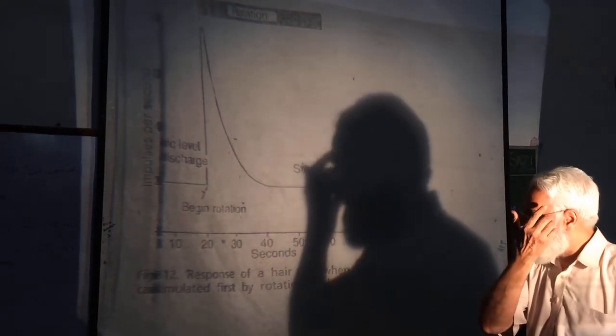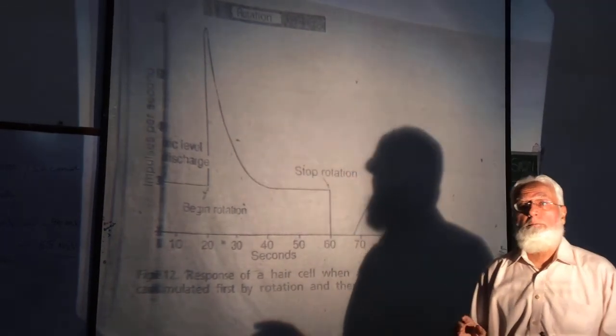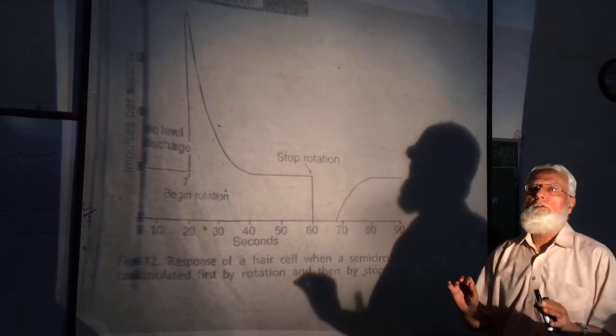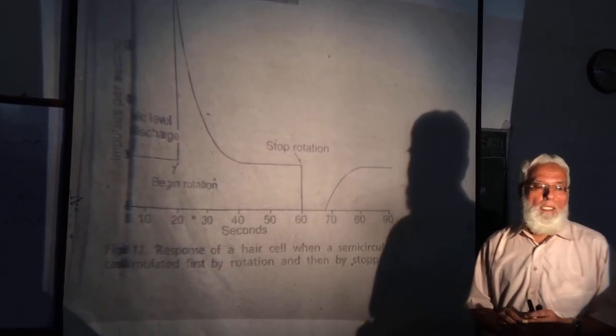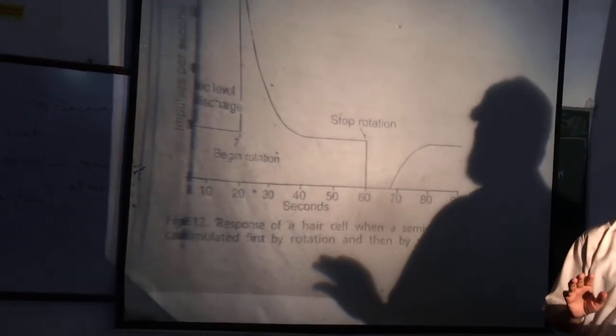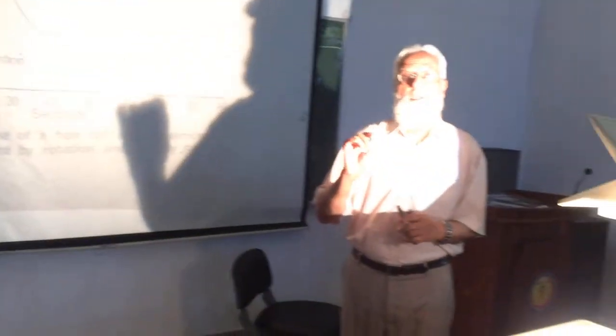So also keep in mind that semicircular canals can determine the velocity of rotation. Semicircular canals also have a predictive function.